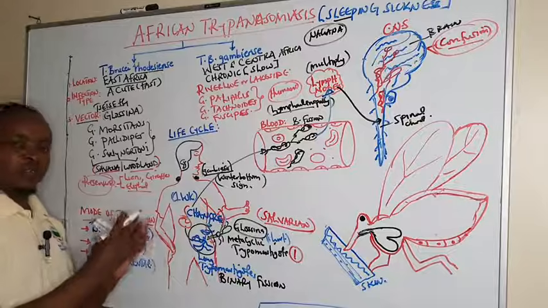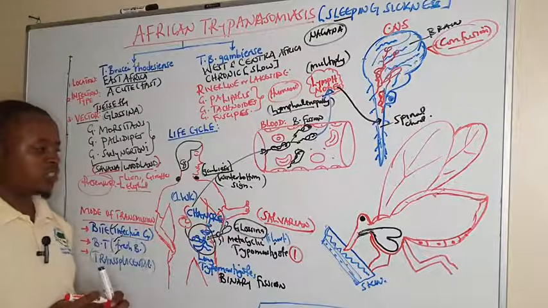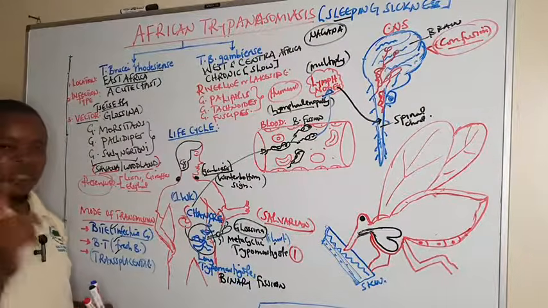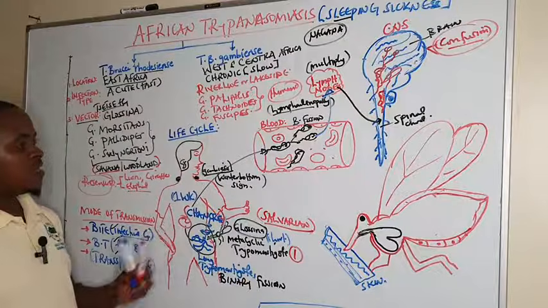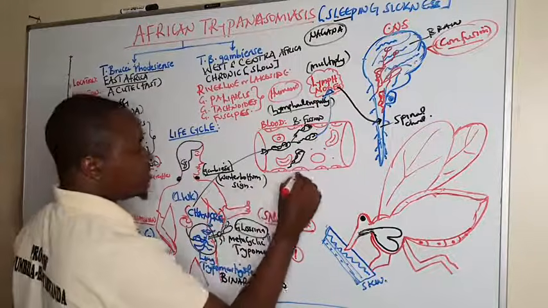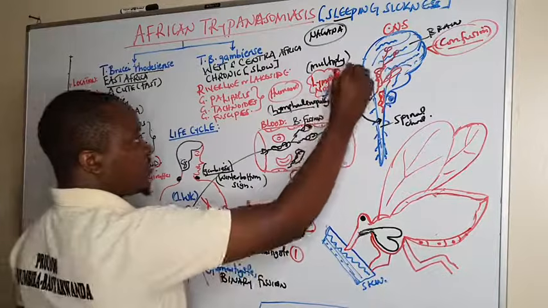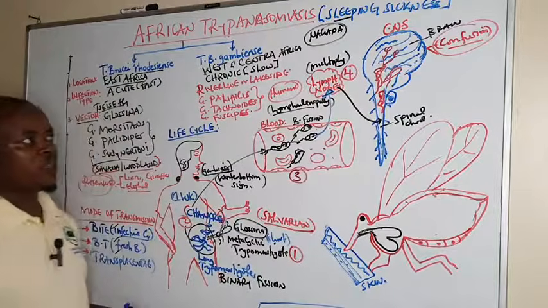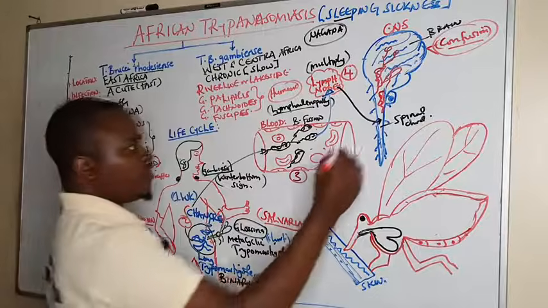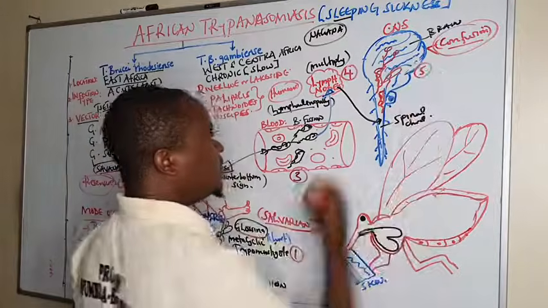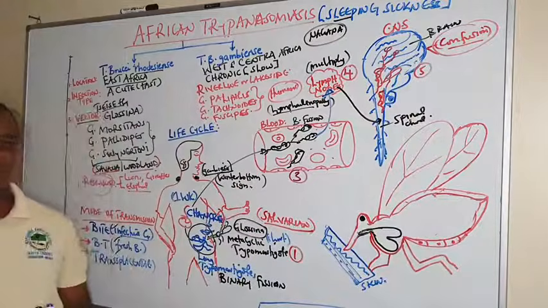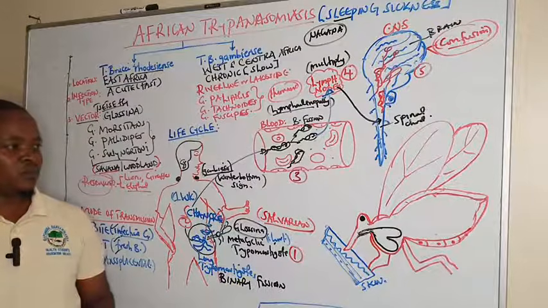Chancre is a fluid-filled nodule which is red in color, and it appears in 1 week. Then the third, we see it multiplying within the blood. Then the fourth, the trypomastigotes continue to multiply in the lymph nodes. And the fifth is multiplication within the central nervous system.